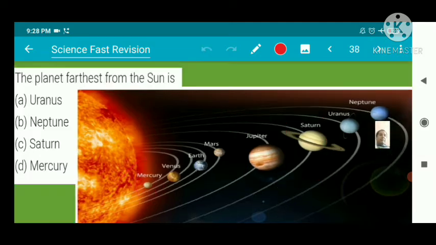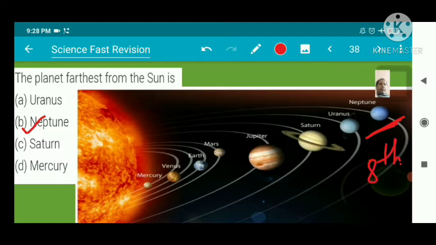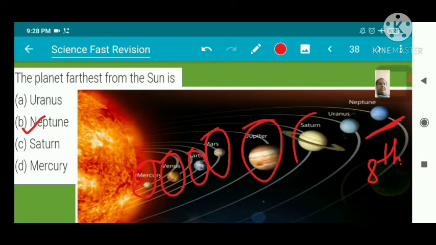The planet farthest from the Sun is, here you can see, Neptune. Answer B. This is the eighth planet from the Sun. First planet Mercury, second Venus, third Earth, fourth Mars, fifth Jupiter, sixth Saturn, seventh Uranus, and eighth Neptune.